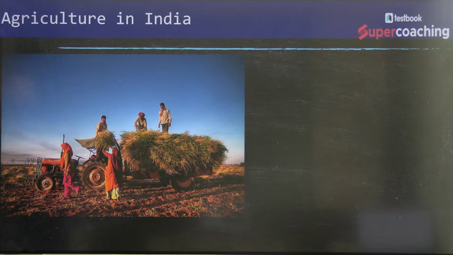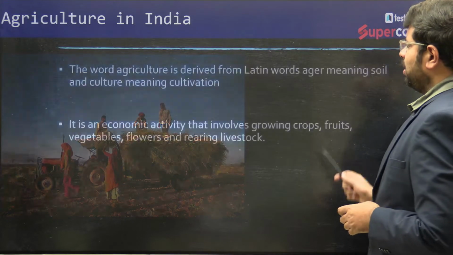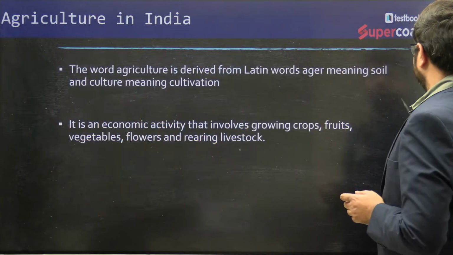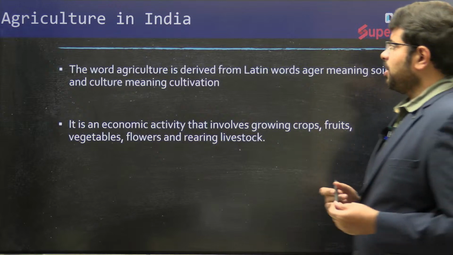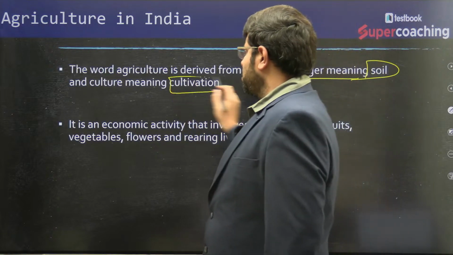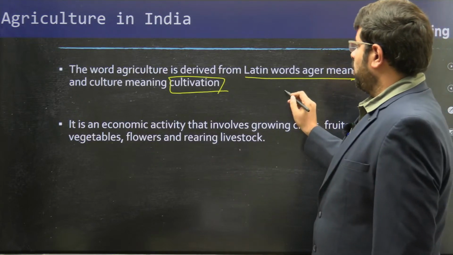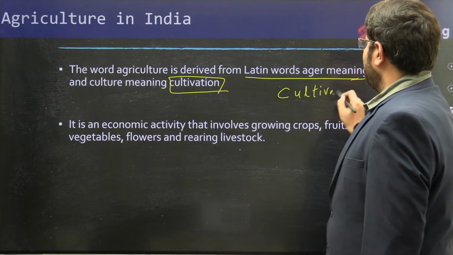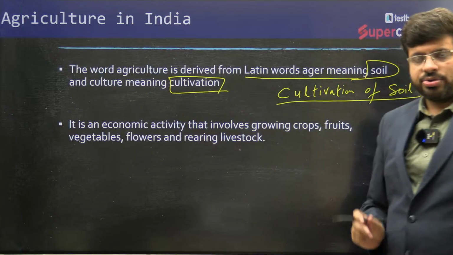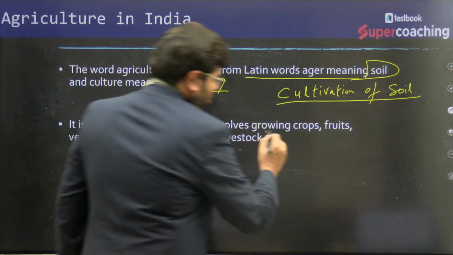So if you see this, agriculture in India is a product of cultivation, as the picture talks about. What do you mean by agriculture? In general, agriculture is derived from the Latin word ager, meaning soil, and culture means cultivation. So in simple words, it is nothing but the cultivation of soil. If you give a definition, agriculture is an economic activity which involves growing crops.